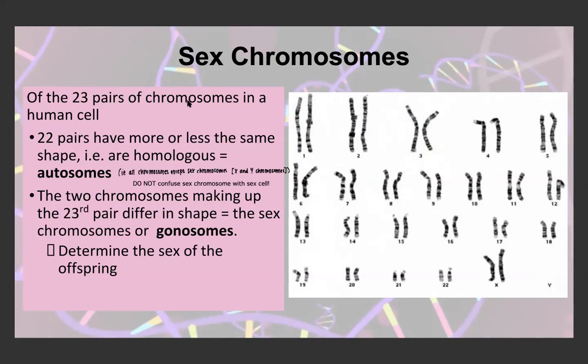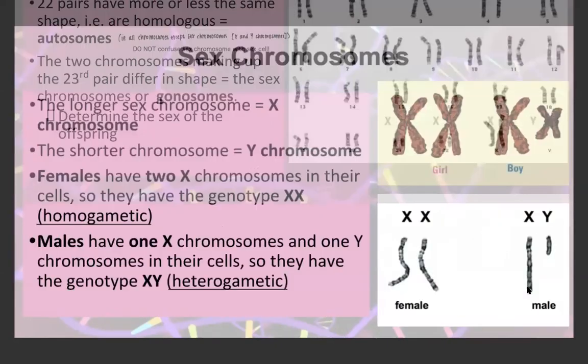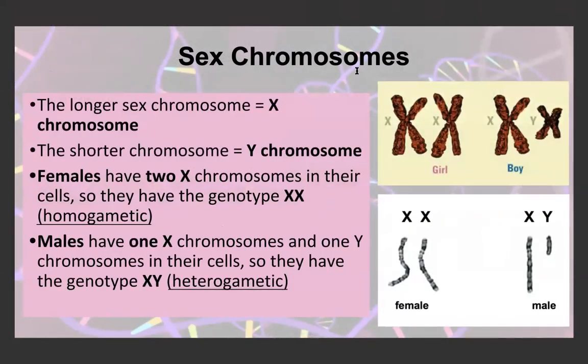Of the 23 pairs of chromosomes in a human cell, 22 pairs have more or less the same shape, so they're homologous, and these are called autosomes. The 23rd pair differ in shape, and these are the sex chromosomes, also called the gonosomes. As I said, they determine the sex of the offspring. The sex chromosome that is longer is the X chromosome, and the shorter one is the Y chromosome.